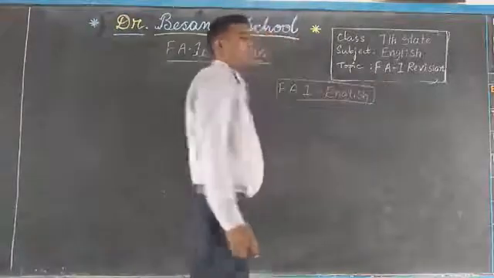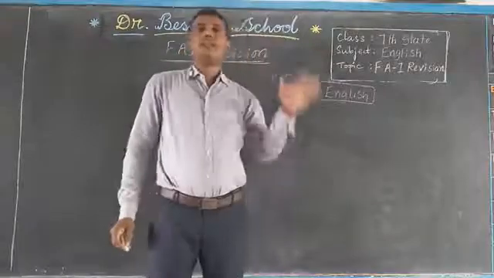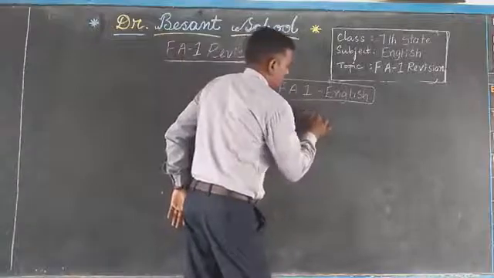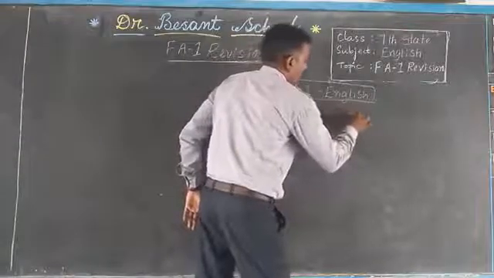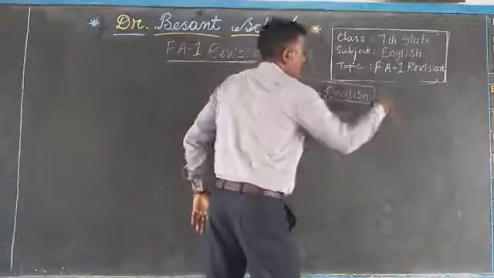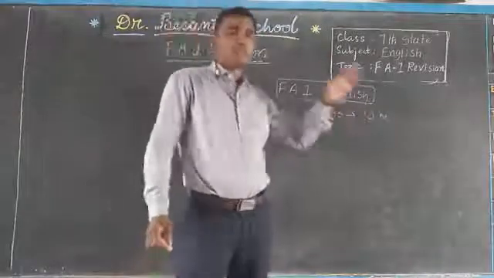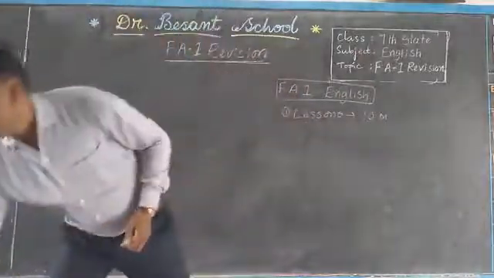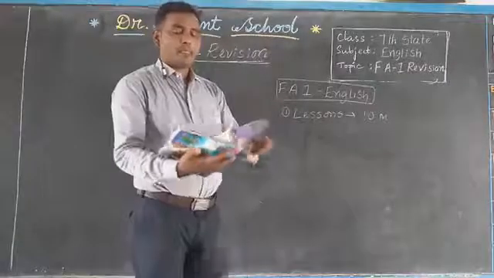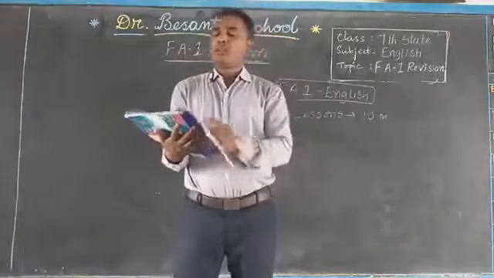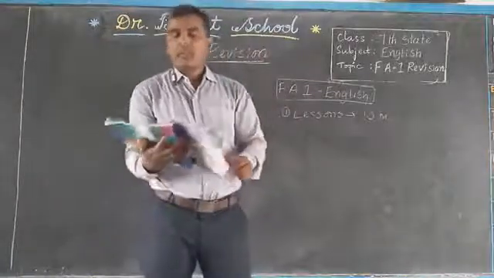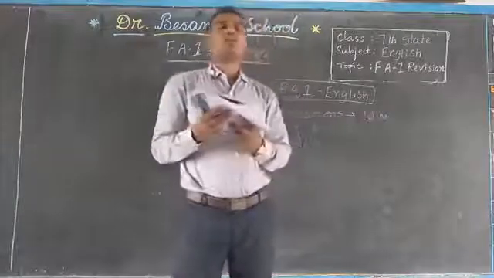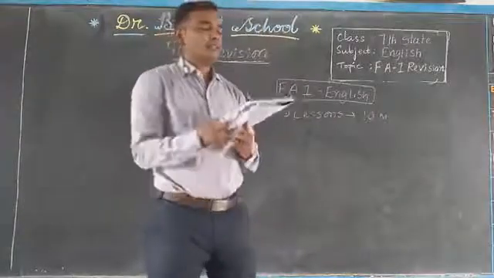See, we have lessons, vocabulary and grammar. Based on the lessons I will give you 10 objective type questions based on lesson A and B. Actually here you are given the first two lessons: the town mouse and the country mouse, and the poem, the town child and the country child. So these are the two lessons that are given for the reading unit 1.